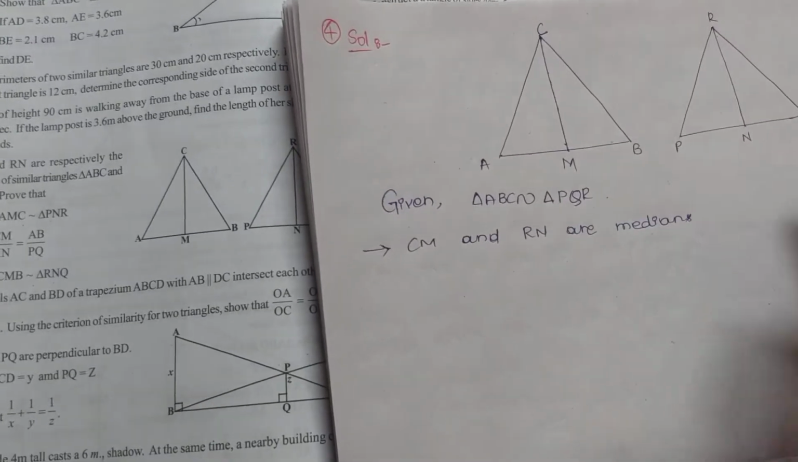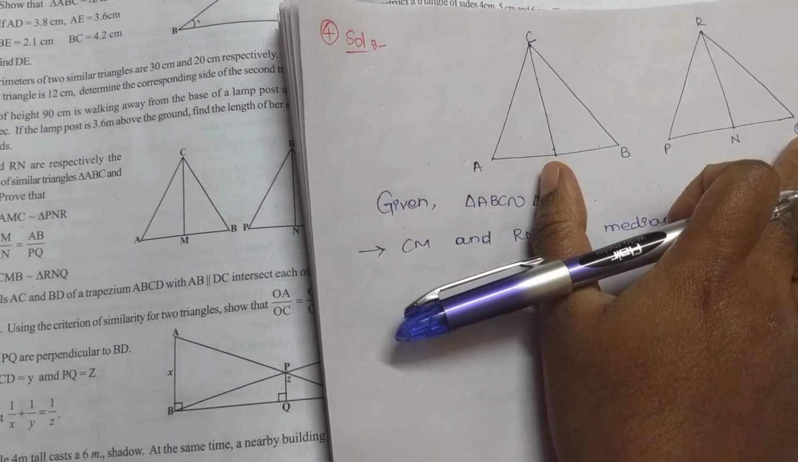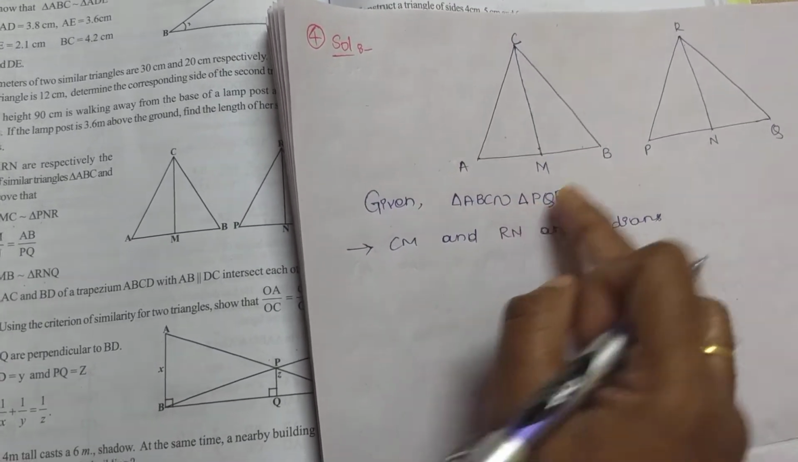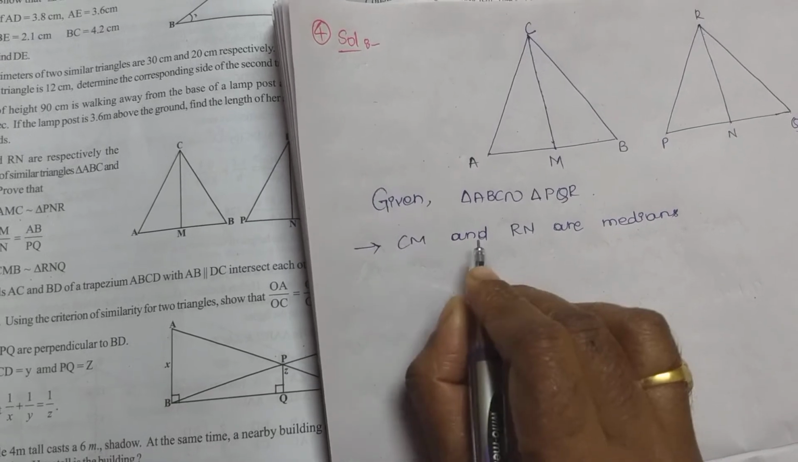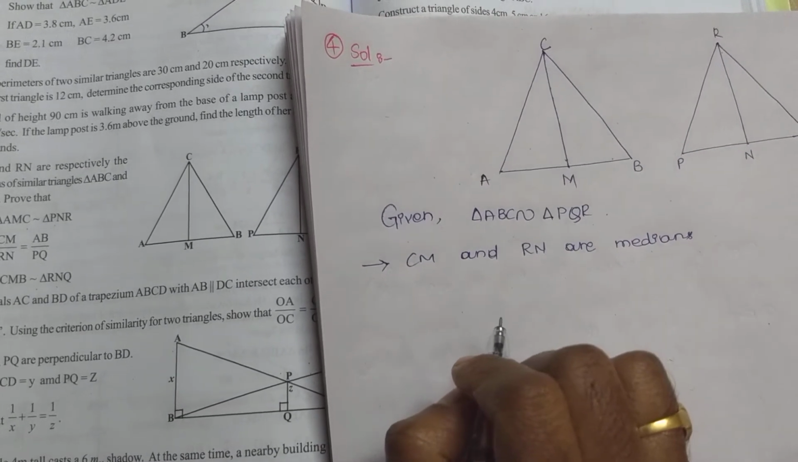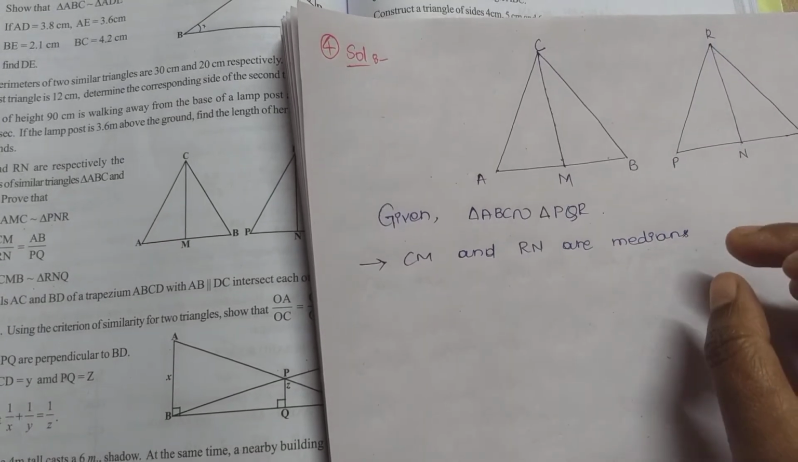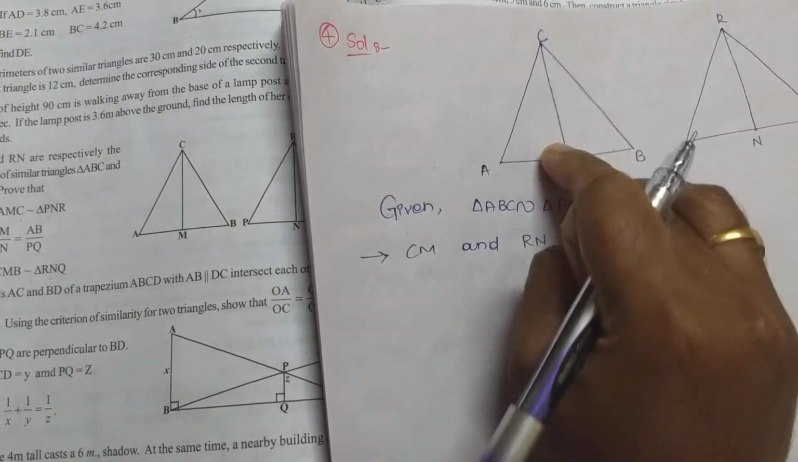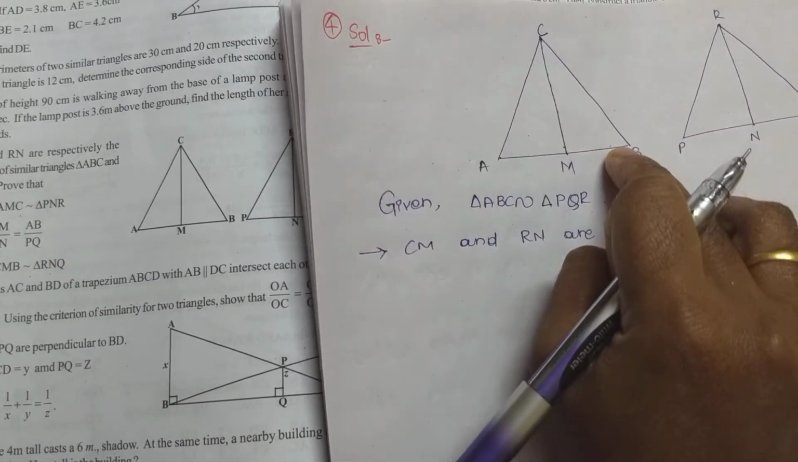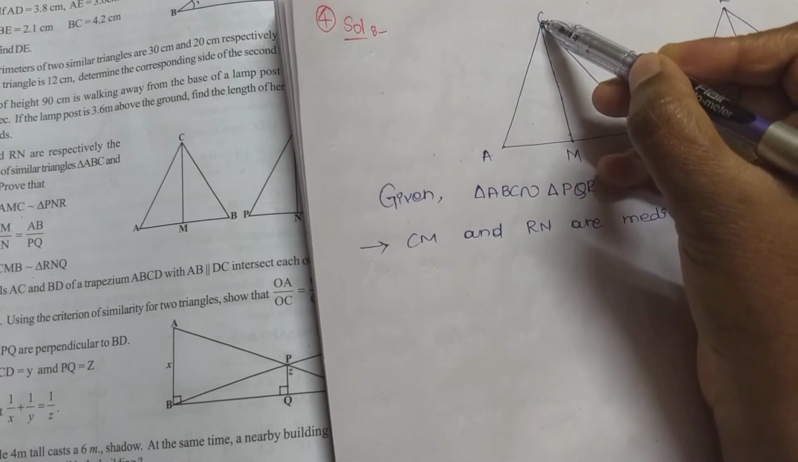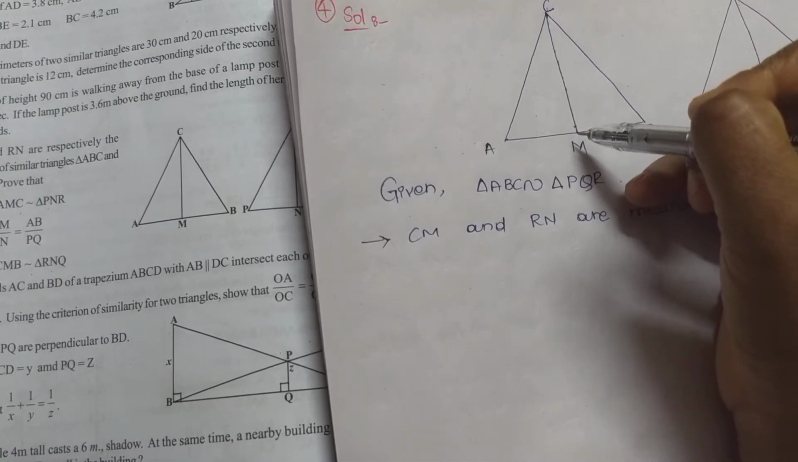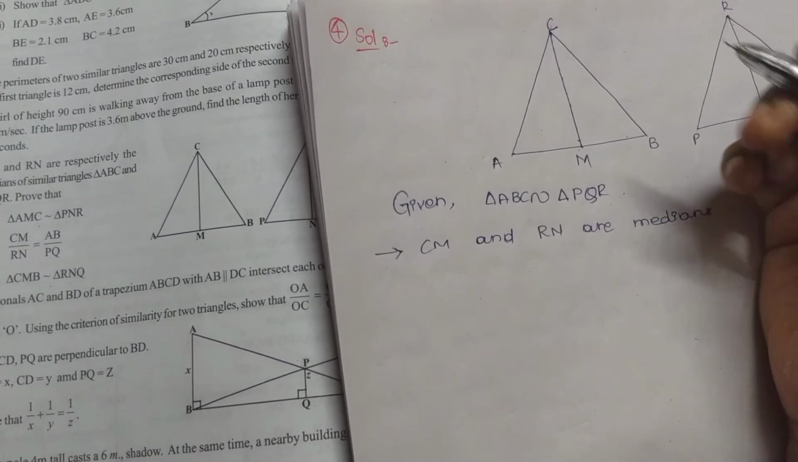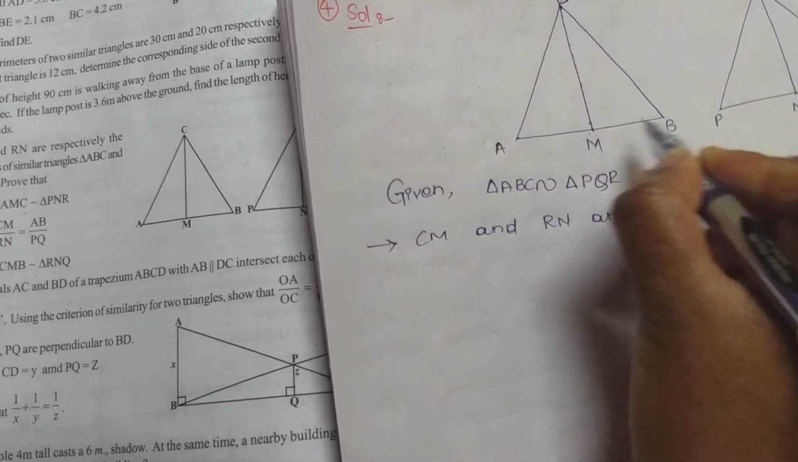So here in the solution I have just drawn the triangles whatever was given in the question. I have written here, given triangle ABC is similar to triangle PQR, and CM and RN are medians. So what is a median? A median is nothing but a line which is drawn from the vertex of a triangle to the midpoint of the opposite side. So this line is called the median of the triangle. So it means what? AM equals MB.